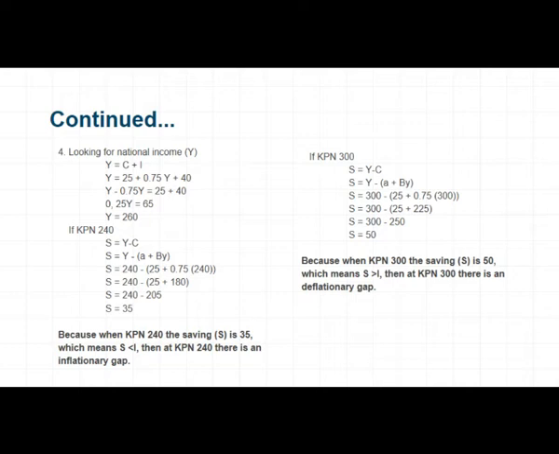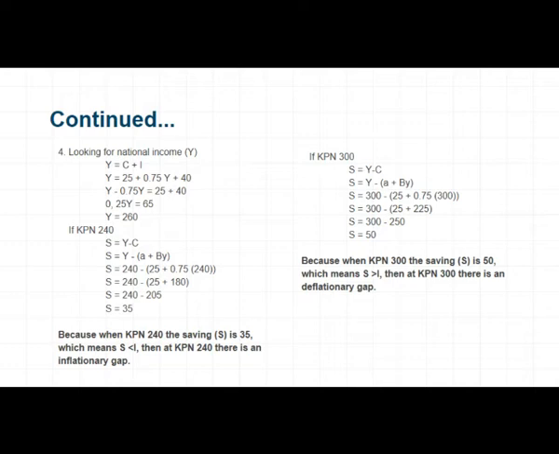But if the KPN is 300, saving is equal to Y minus C. Saving equal to Y minus A plus BY. Saving equal to 300 minus 25 plus 0.75 times 300.